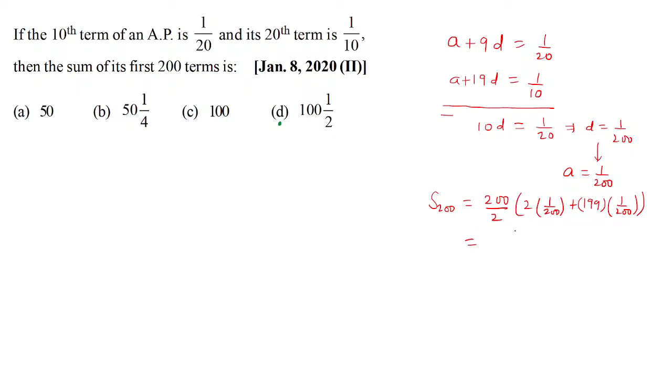So what do you essentially get? If you see carefully, 200 and these 200 cancel off. And what you get essentially is 201 by 2, which is 100.5, or you may say 100 and a half. So D is the correct answer. Good. I hope everyone was able to understand, and I hope there's no doubt. If there is a doubt, make sure you type it in. Yes, Archu, you're right. Absolutely right. We go for the next question.